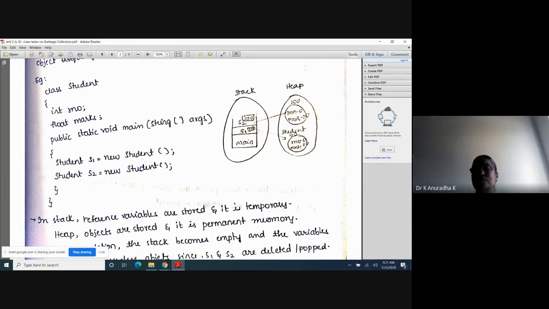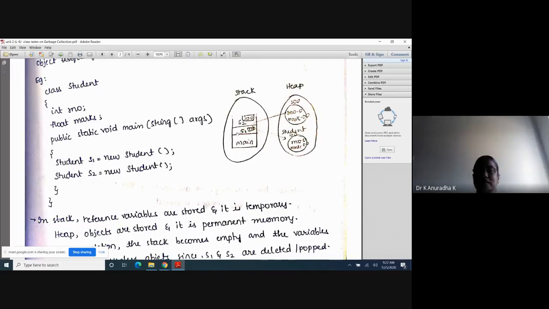Why are these two objects useful? Because these two objects have reference variables s1 and s2. With s1 I can access the members of one object, and with s2 I can access the members of the other object, using s1.rollNumber, s1.marks, s2.rollNumber, s2.marks. That's why these two objects are called useful objects.